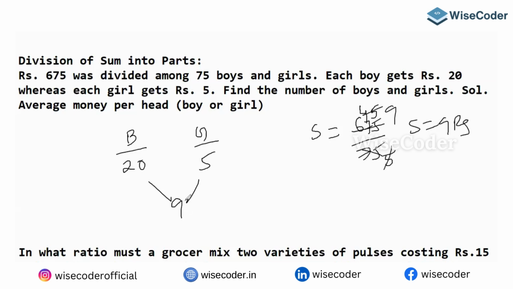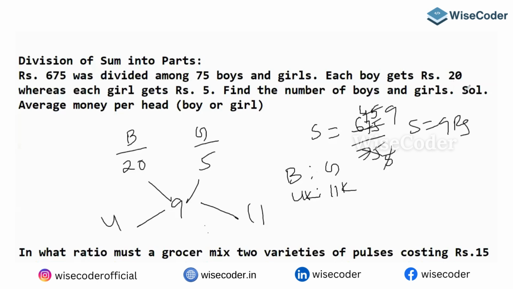If you know the mean value, the job is easy. 9 minus 5 is 4, and 20 minus 9 is 11. So boys to girls, I got a ratio of 4 is to 11. When this is 4 is to 11, what do you want?